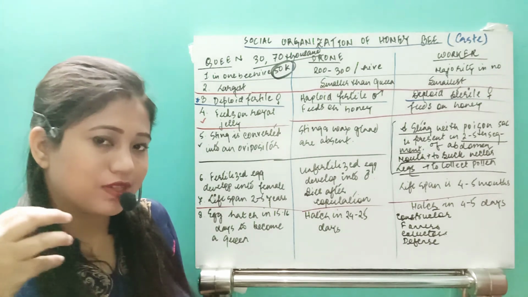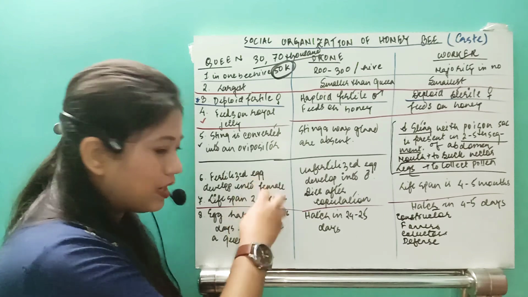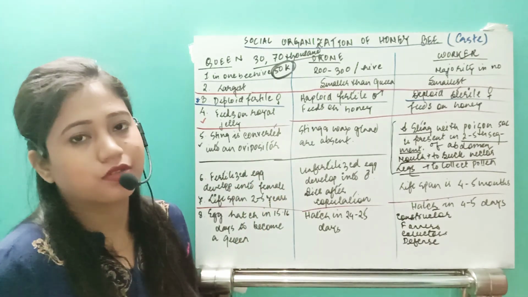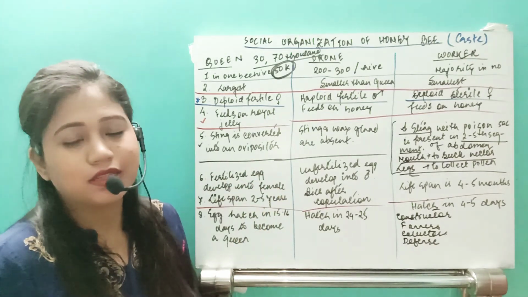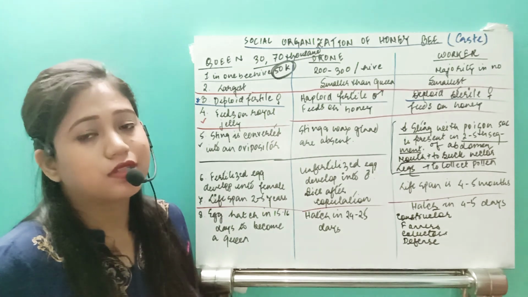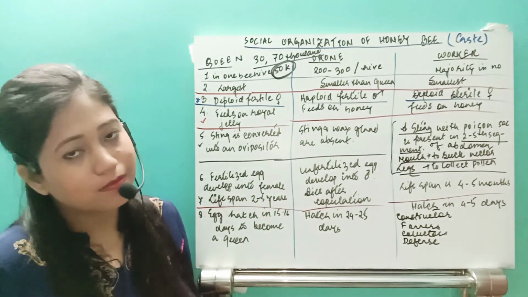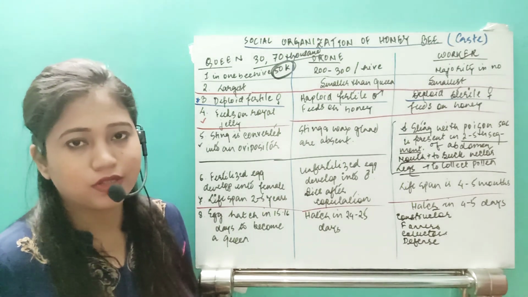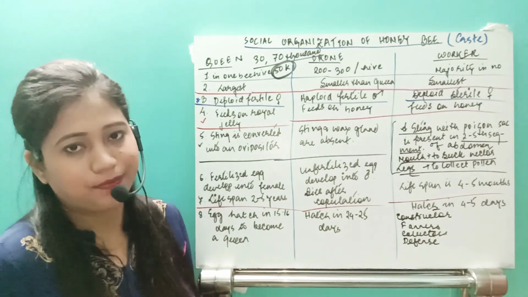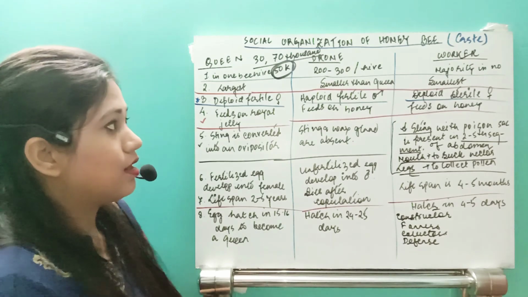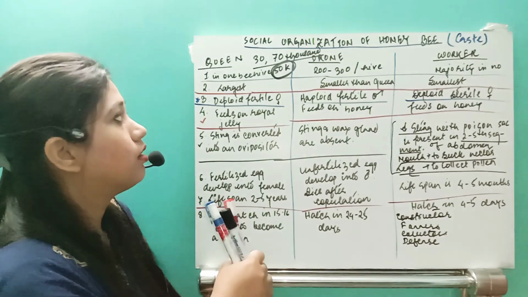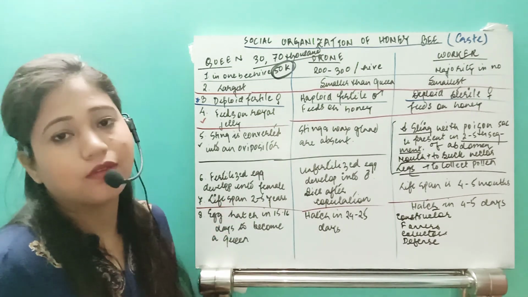With the help of the sting, they will release the toxin into the predator's body, and the predator's body gets paralyzed. They will swell, and sometimes, if it is a bird or a small snake, they will die. Okay, so yeah, there are the differences between the queen, drone and the workers.